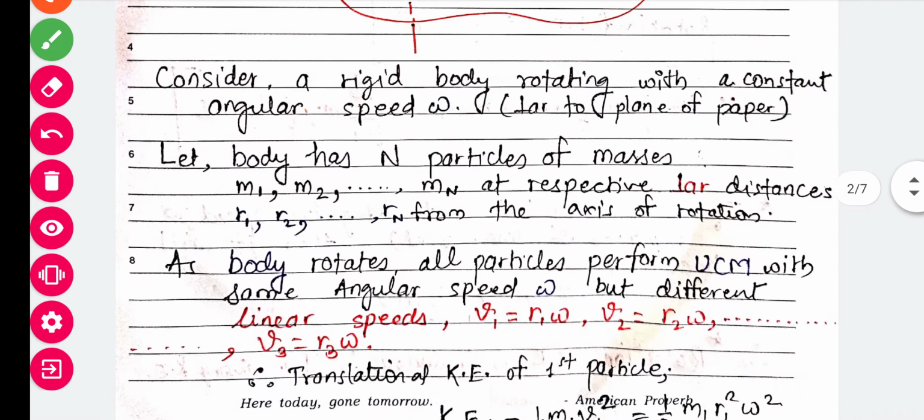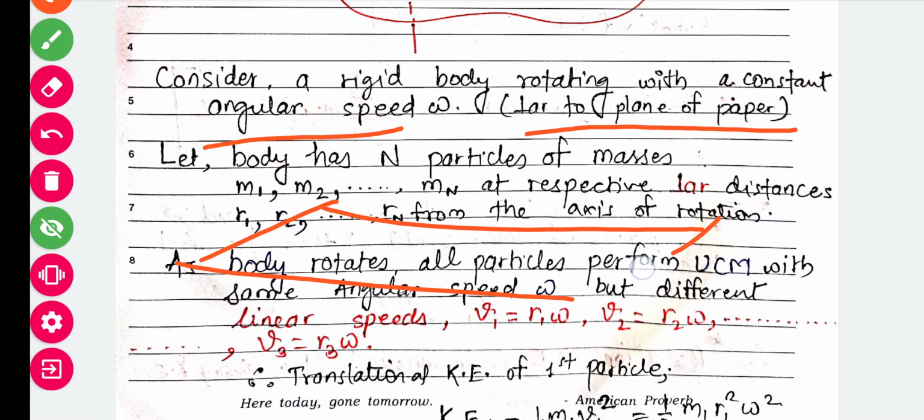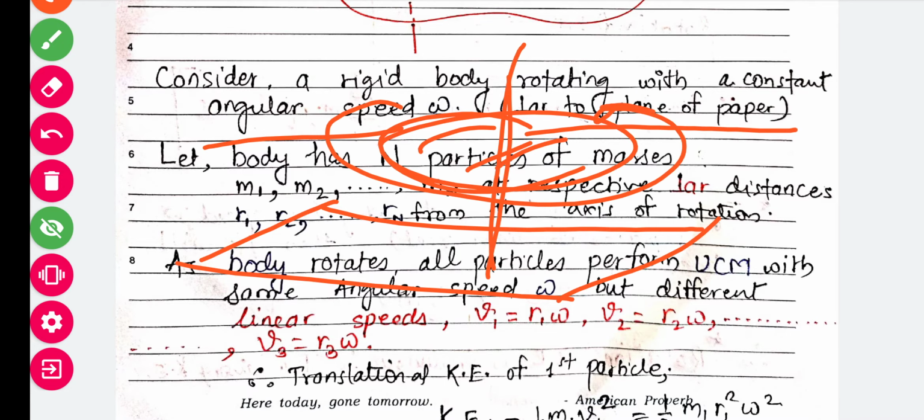What is the further expression? Consider a rigid body rotating with a constant angular speed omega. I have told you earlier, this omega is perpendicular to the plane of rotation, the plane of paper. Suppose this is the paper we have considered. There is a body, this is the axis of rotation, and the body is rotating like this. So this will be omega, perpendicular to the plane of paper.